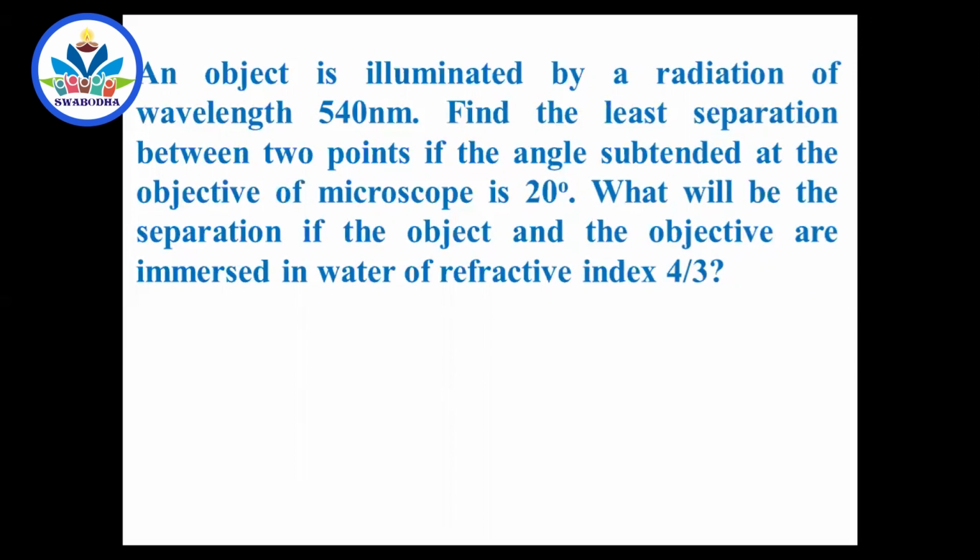Unless you remember the resolving power or limit of resolution of a microscope, you can't understand this. Find the least separation between the 2 points. What do you mean by that? Suppose you want to see 2 very closely lying objects, you have to use a microscope. How much capability does that microscope have to show 2 very closely lying objects as separate objects?